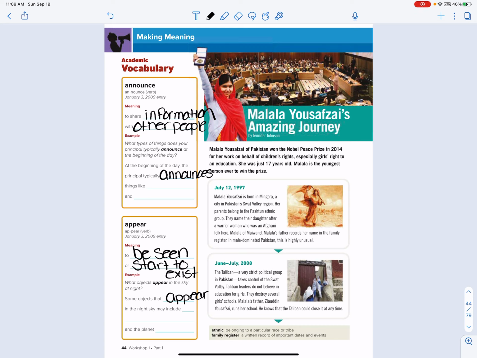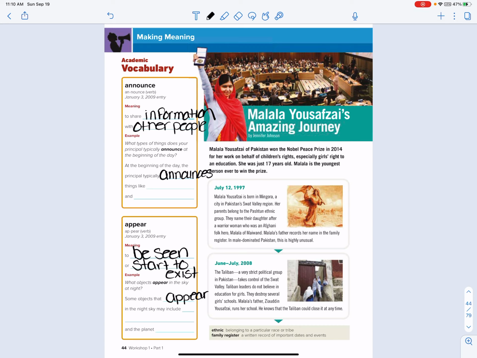We're now going to start on the story of Malala Yousafzai. Follow along. When I pause, fill in the word as we read. We're going to start right at the top under the picture. Malala Yousafzai of Pakistan won the Nobel Peace Prize in 2014 for her work on behalf of children's rights, especially girls' rights to an education.